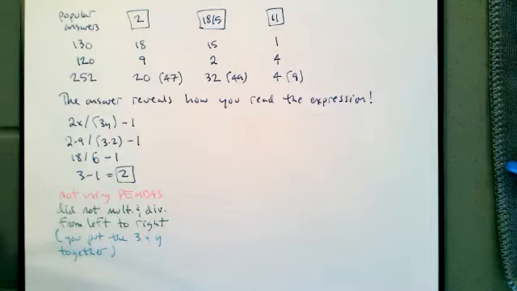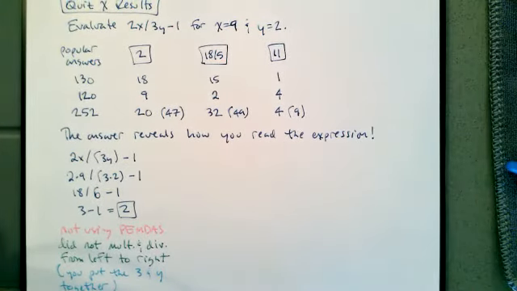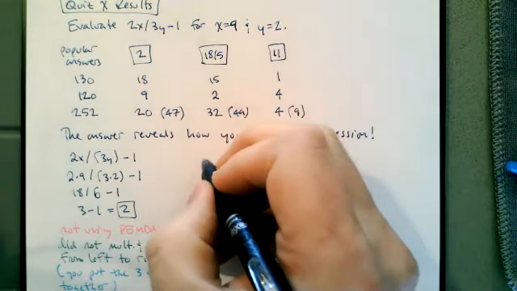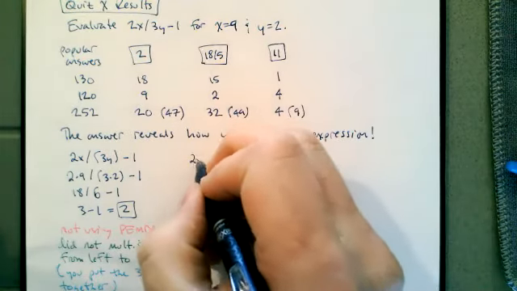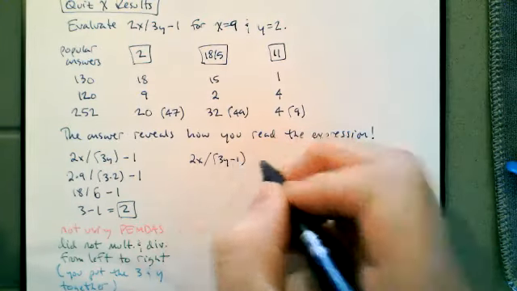So if you came up with 18 over 5, when you looked at this expression, you saw everything that comes after the division symbol as one factor. So if you said 18 over 5, then you were reading this as 2x divided by everything after it, 3y minus 1.